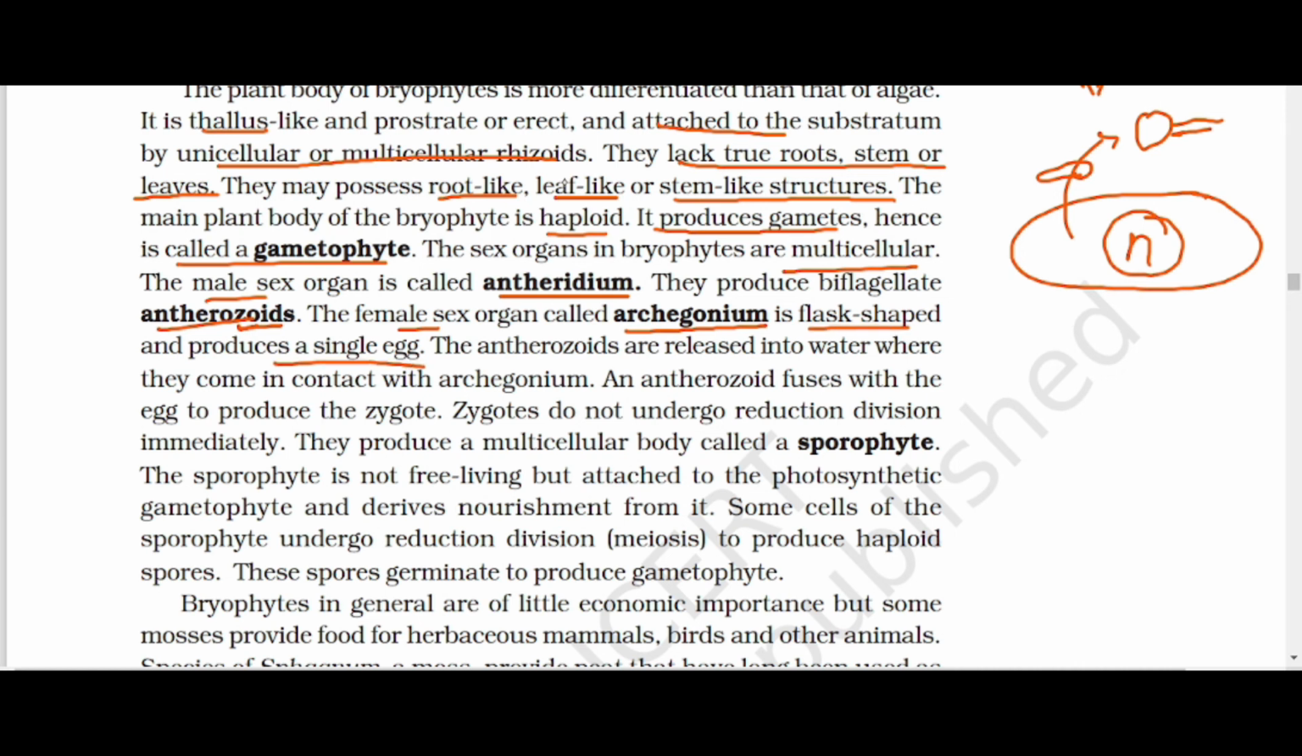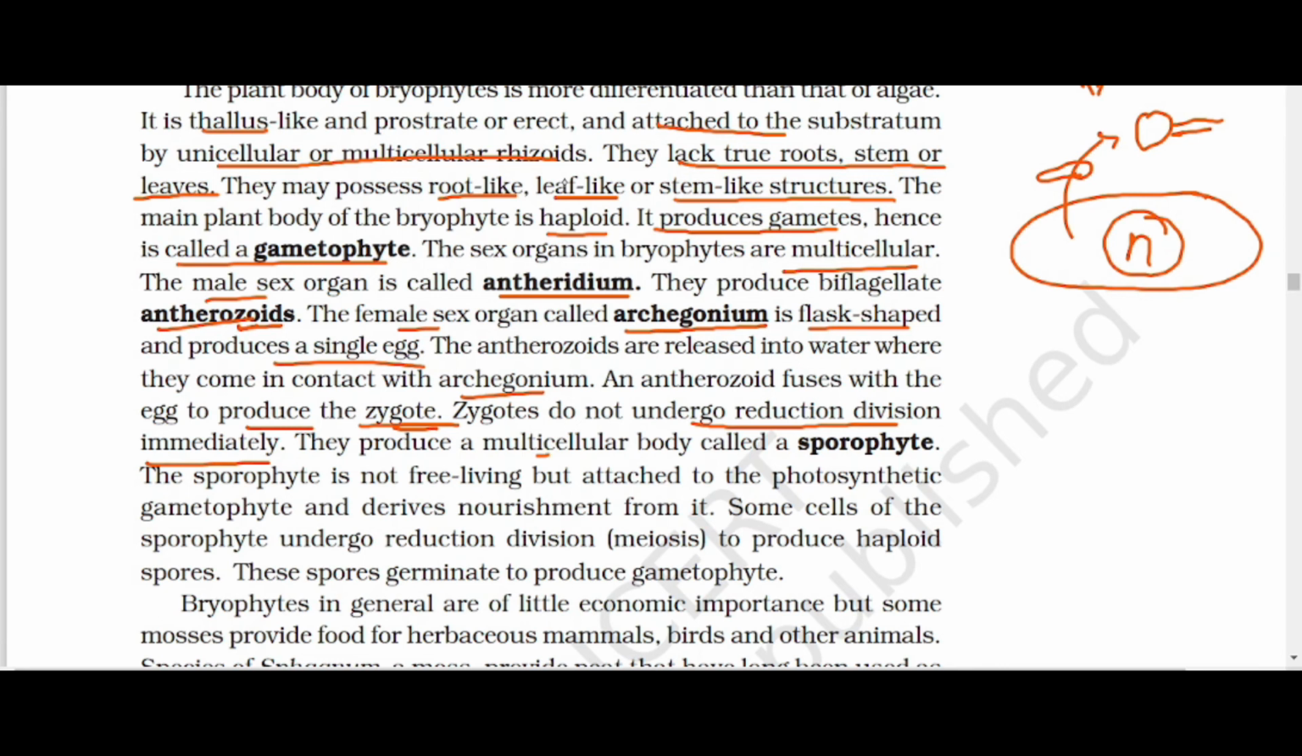The antherozoids are released into the water where they come in contact with the archegonium. The antherozoids fuse with the egg and produce the zygote. The zygote does not undergo reduction division immediately, as I already told you.